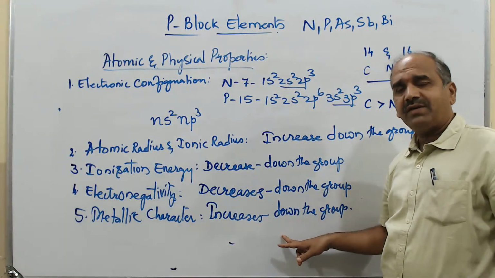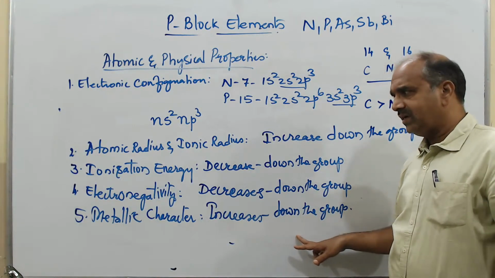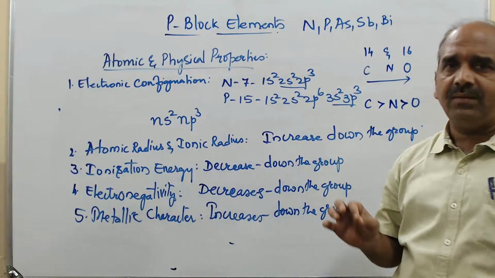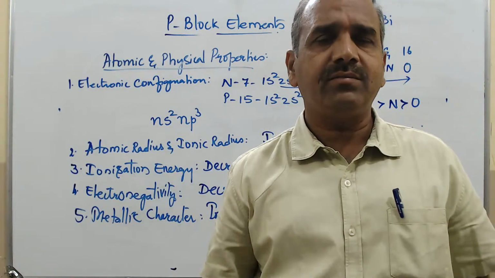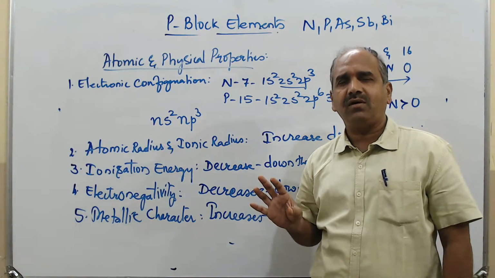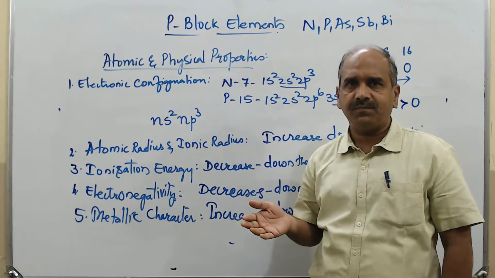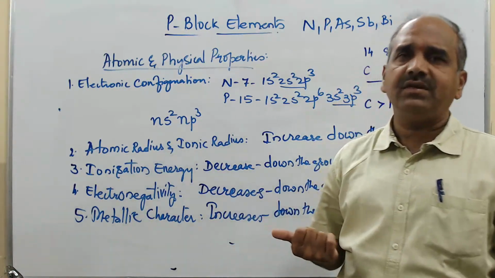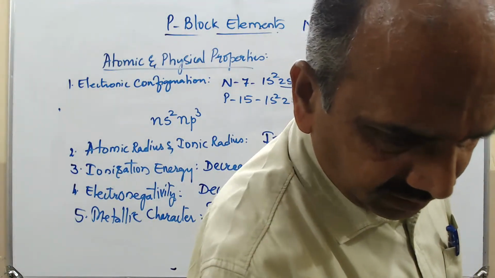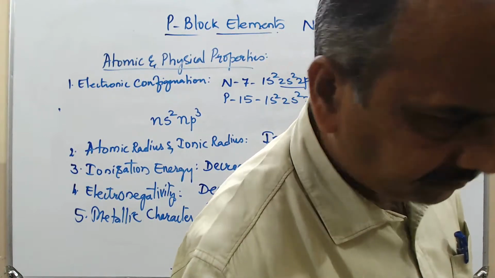So, it shall give away the electron means what? It is going to be metallic in nature. Those atoms which are ready to give away the electron, we call them metallic. Those which are receiving the electron may be non-metallic. Coming to the next one.